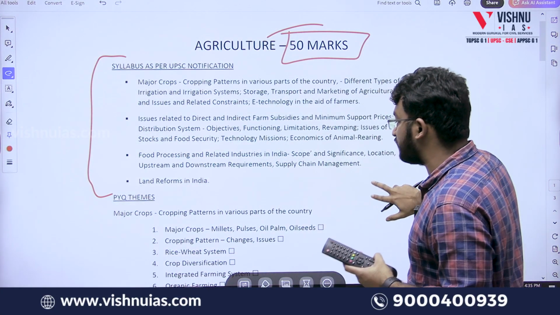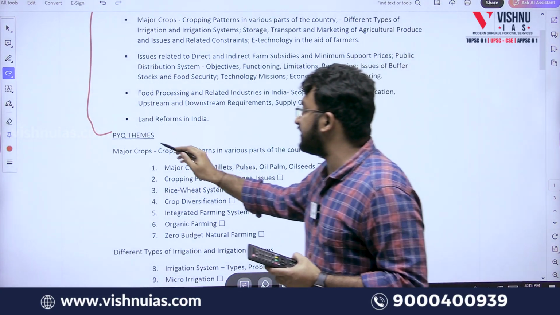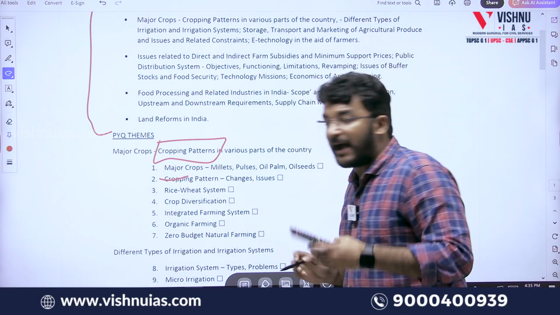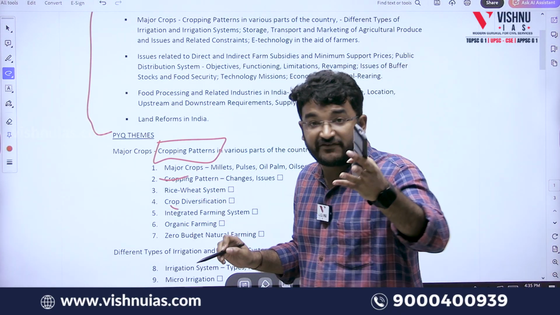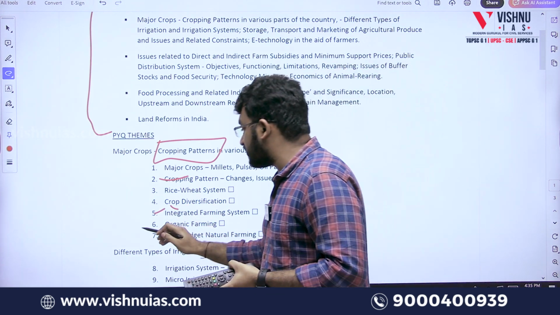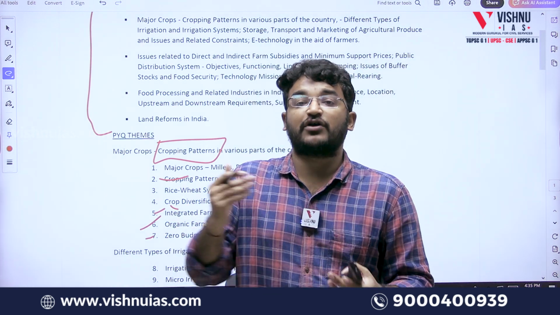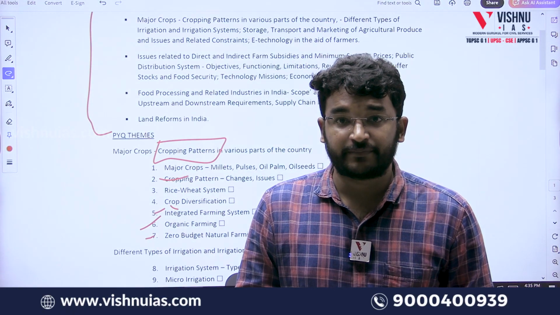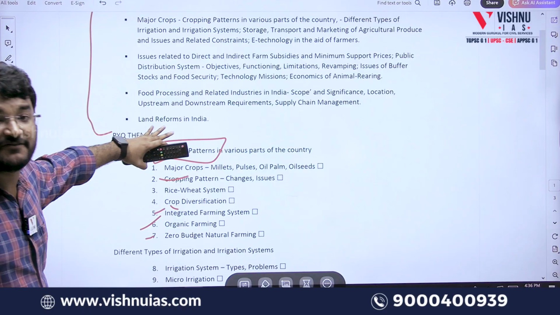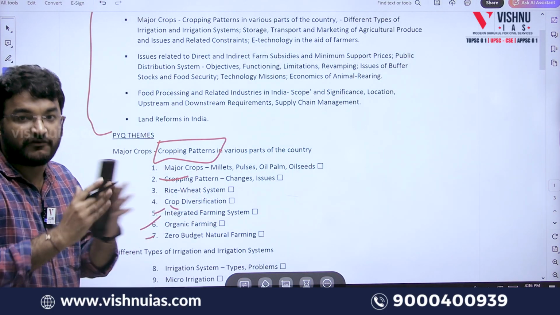For example, under this theme of cropping pattern, they have asked sub-questions like cropping pattern changes, crop diversification, integrated farming system, how countries are showing growth with respect to organic farming, and zero budget natural farming. Now, if we are able to do all these subtopics, our preparation with respect to that topic will be finished.